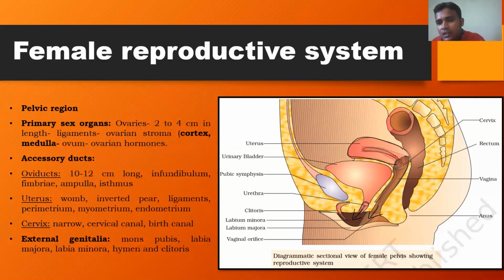Here is the vagina, and here is the uterus. This narrow region is called the cervix, which opens into the uterus. And here is the opening of the anus, which is related to the digestive tract. So this is regarding the female reproductive system. One more point: here is the small finger-like projection called the clitoris, the highly touch-sensitive structure of the female reproductive system.